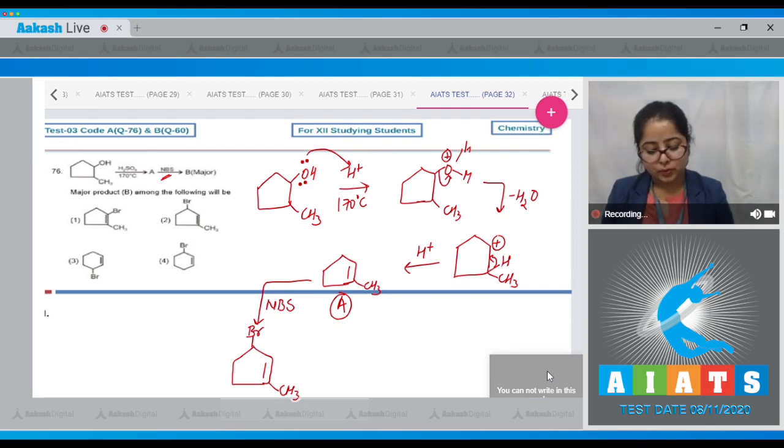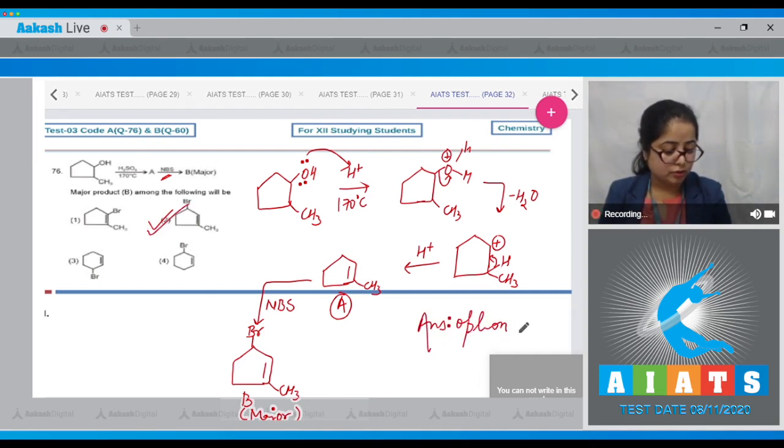So students, it is very clear that compound B, the major compound formed, is option number 2. So the correct answer is option 2.